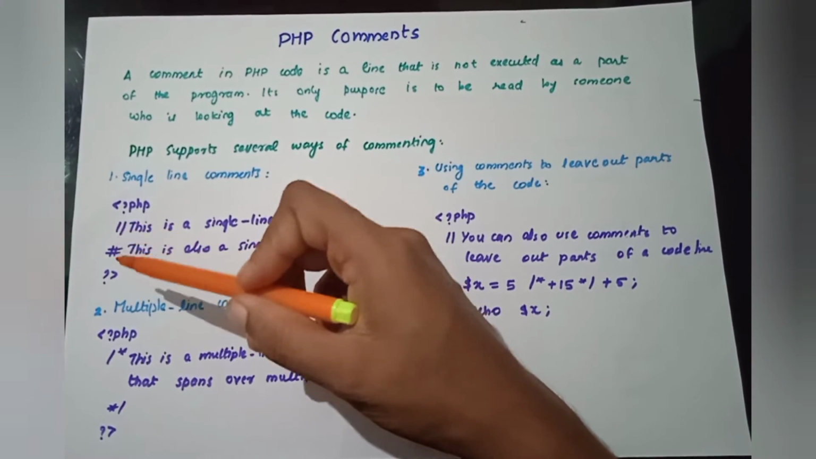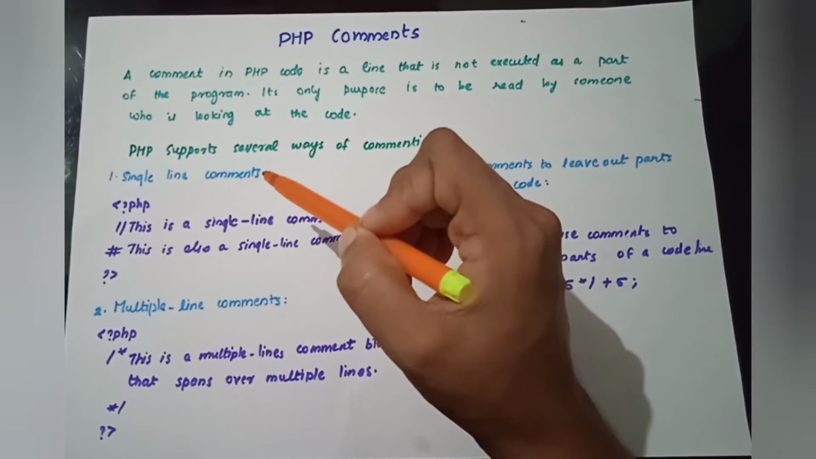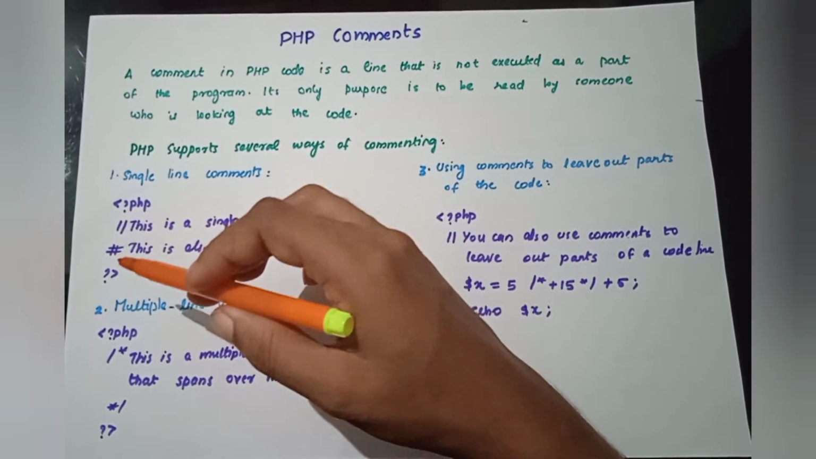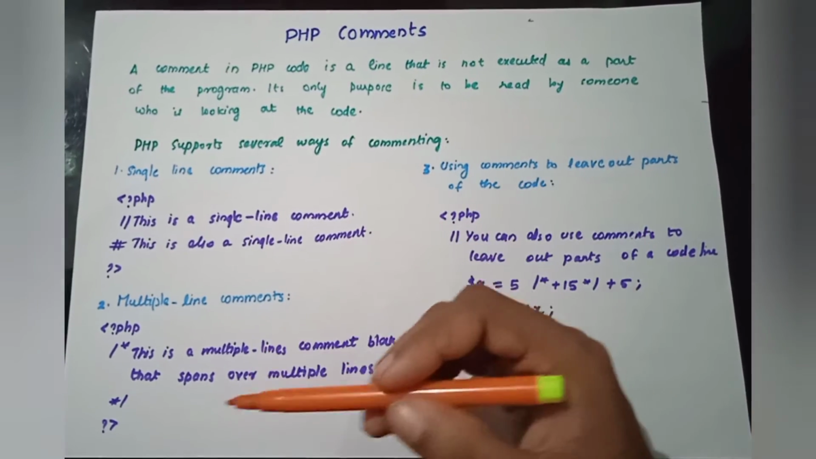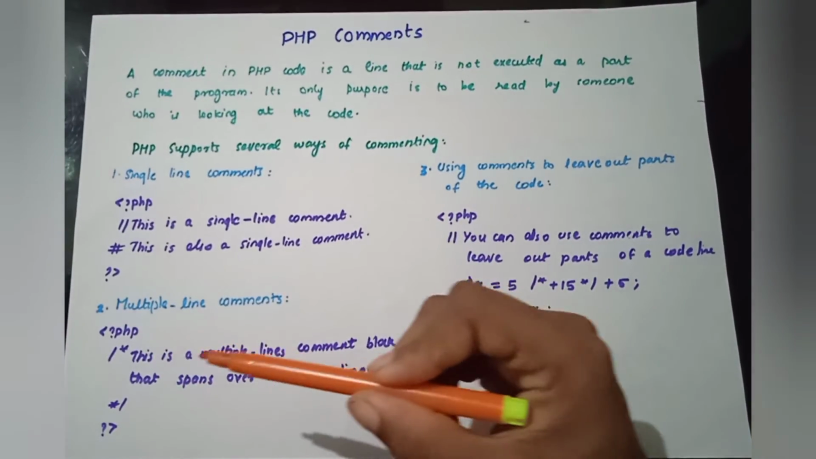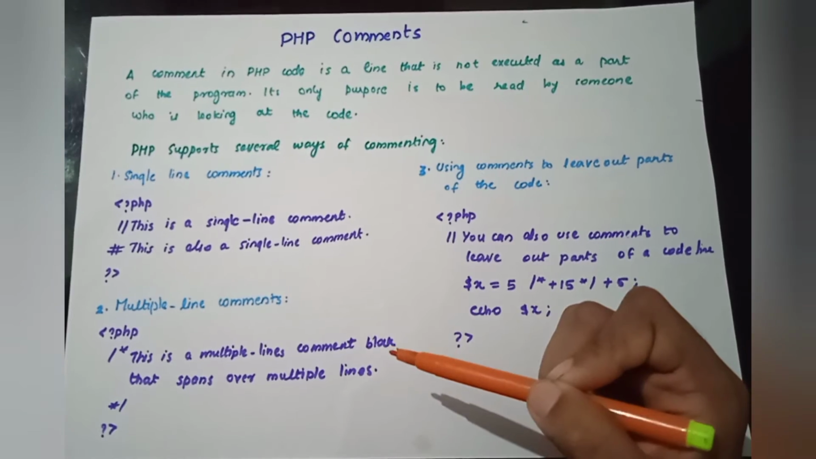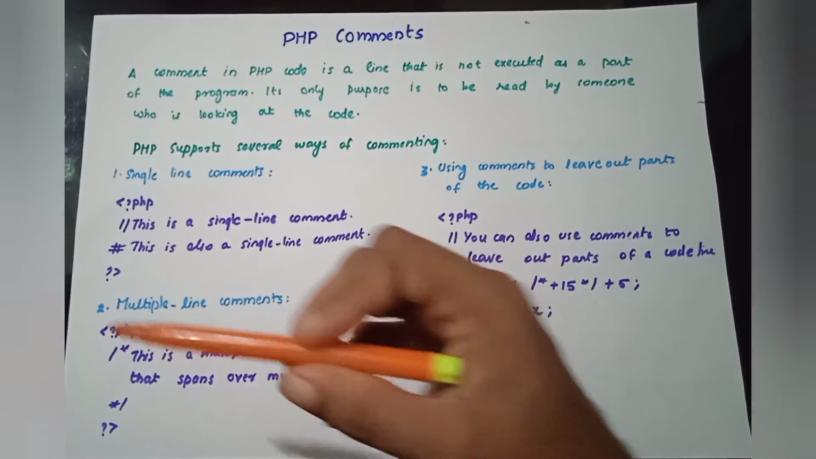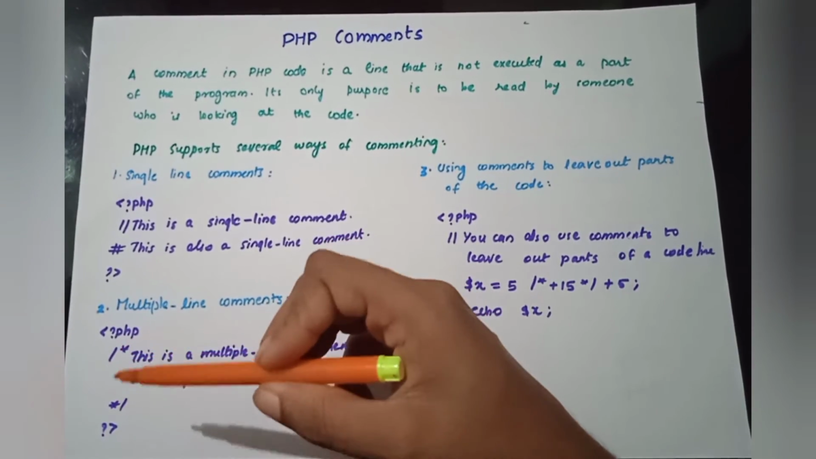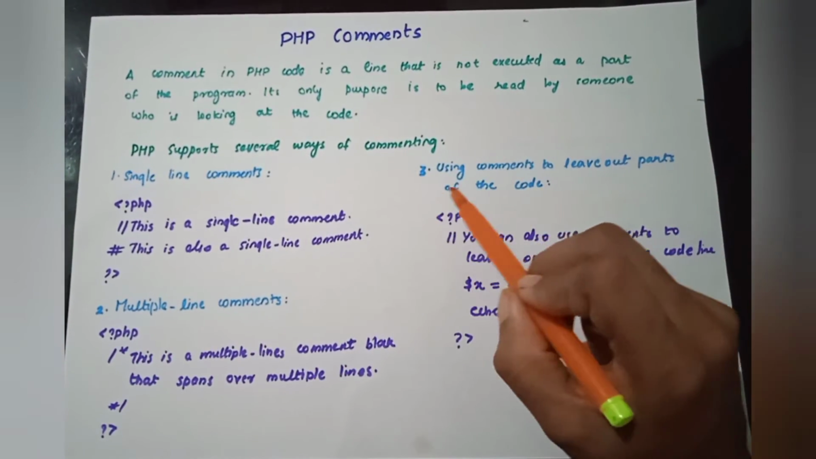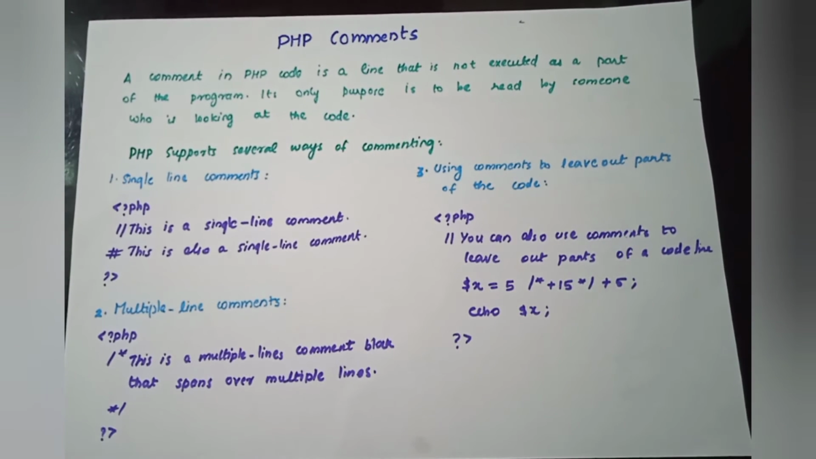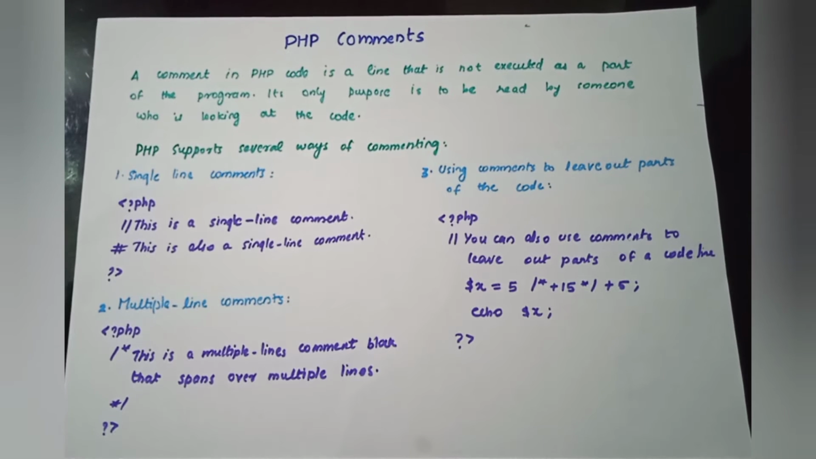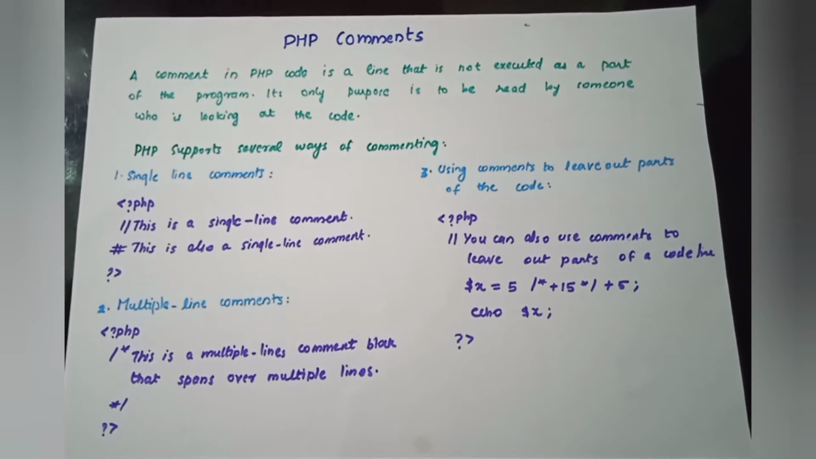Other than these, the first two are always used for single line comments. When you need to add just a single line comment, you can use these two representations and then write your comment. For the multiple line cases, that is, a comment that spans multiple lines, you can use these slash star symbols like this. And using comments to leave out part of the code, that means you can leave out parts of the code along with the comments. Let's see how this is done.